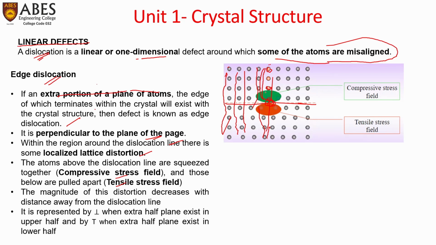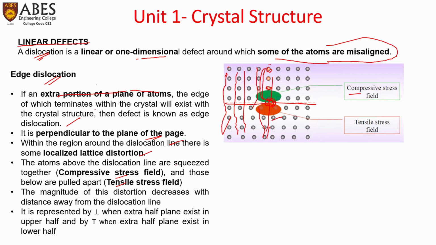This extra half plane is ending along the inside of the screen. So this type of dislocation is called edge dislocation, and in the upper half, the lines are squeezed together and create a compressive stress field, and the lines below create a tensile stress field.